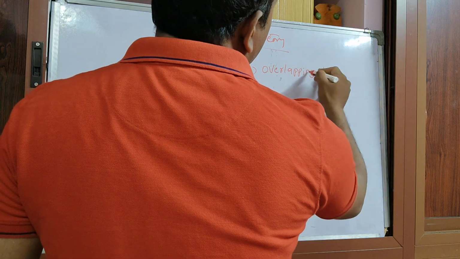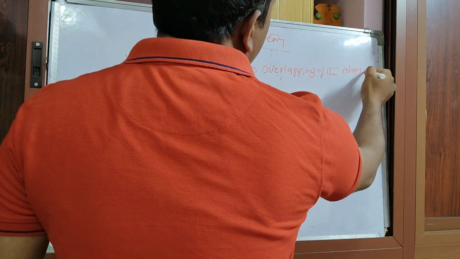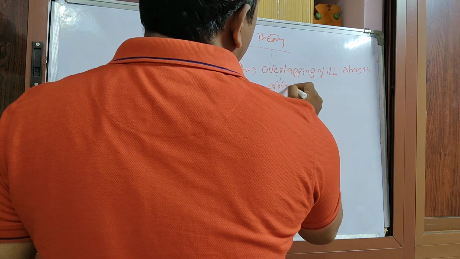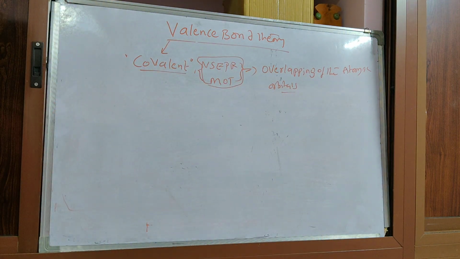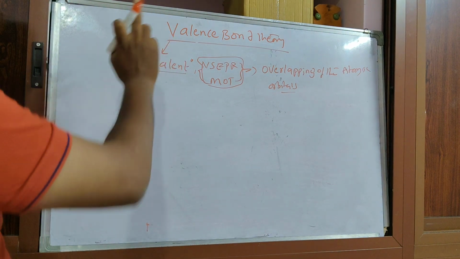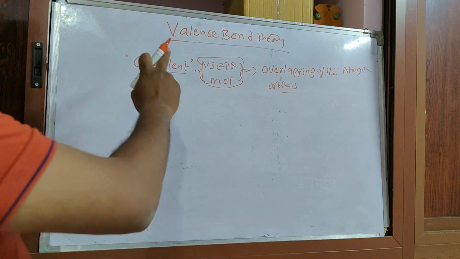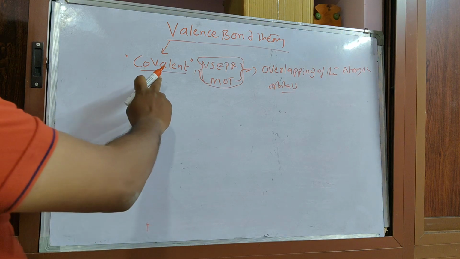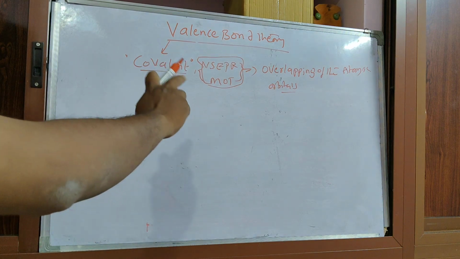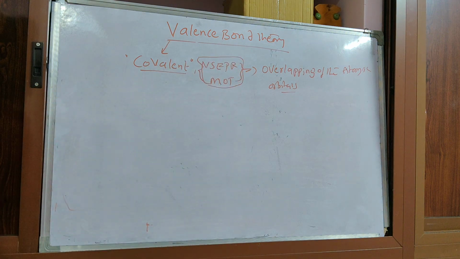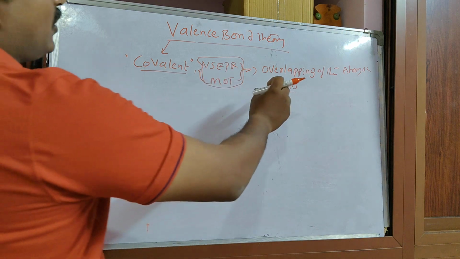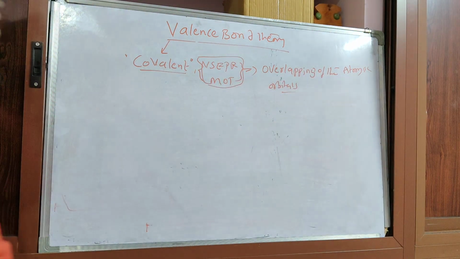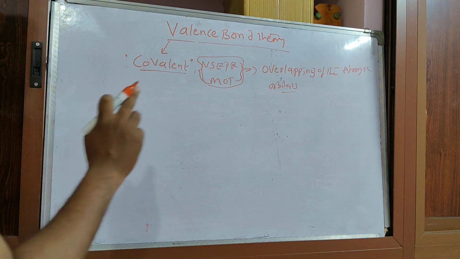Overlapping of the atomic orbitals, then only it will form the covalent character. First you have to remember this introduction about valence bond theory. Valence bond theory mainly discusses the covalent bond. The other theories, valence shell electron pair repulsion theory and molecular orbital theory, also discuss the covalent bond. A covalent bond forms by the overlapping of the atomic orbitals. We can consider how the overlapping of the atomic orbitals happens.